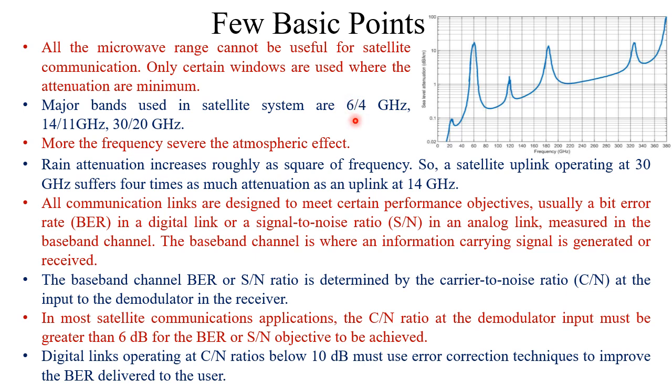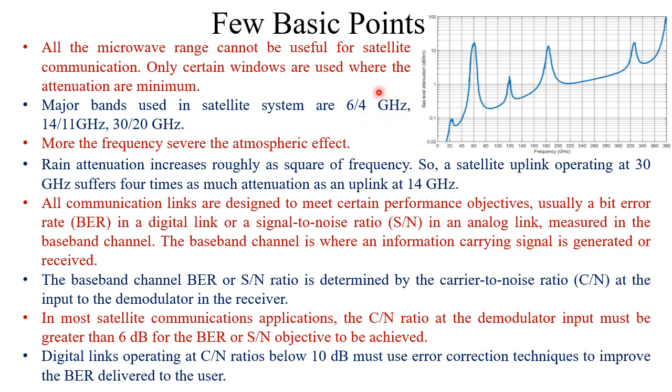But C band is such a band that is in between the lower frequency range and higher frequency range. For higher frequency range, tropospheric effect predominates, whereas ionospheric effect has a negligible contribution to the overall attenuation or disturbances. So C band was initially chosen as for this particular band, the tropospheric effect and at the same time the ionospheric effect both are lower. That is why this particular band was chosen.